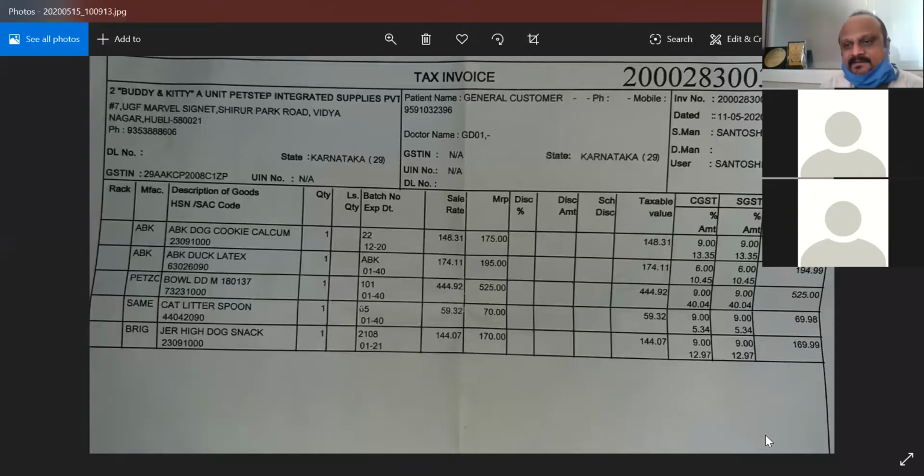I'll clarify the doubt of Prashant first, then we'll go ahead with the next topic. Just last week I happened to go to a pet shop and I bought some items for my small puppy. They have given me a bill, and the bill is called a tax invoice here. There are certain things you need to observe. The name of the shop is given in the tax invoice, Buddy and Kitty.